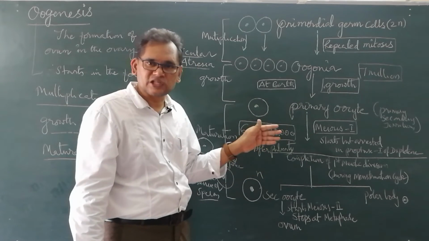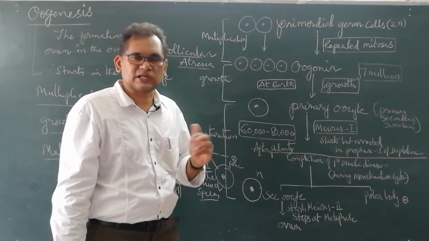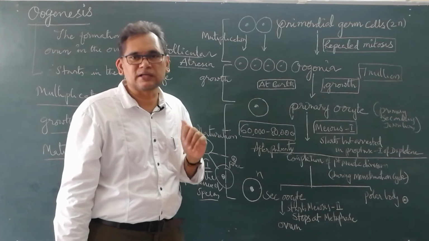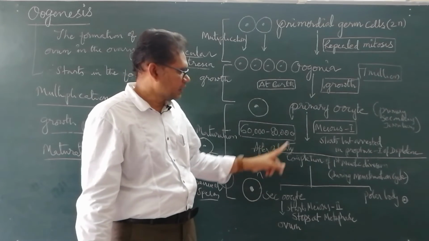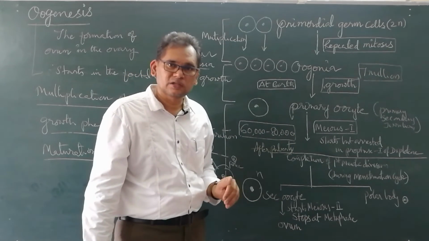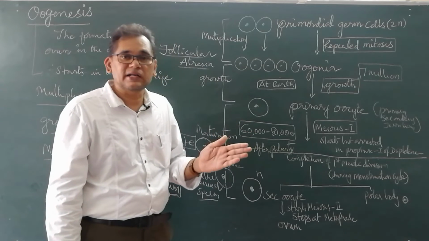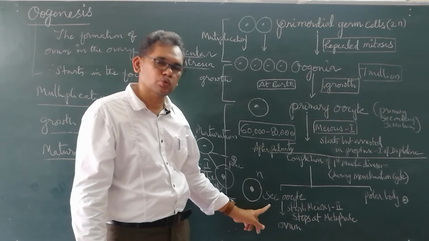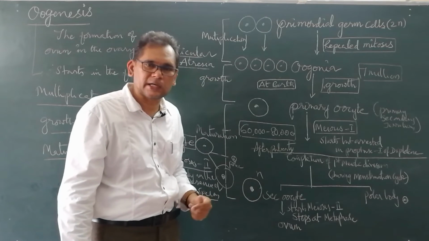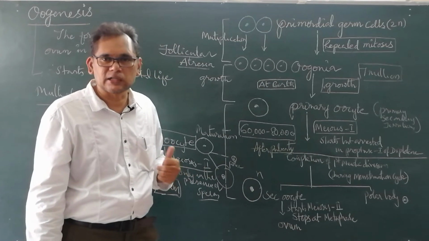The primary oocyte is present in the primary follicle, secondary follicle, and early tertiary follicle. Then it divides to form the secondary oocyte. The tertiary follicle finally matures into the Graafian follicle, which consists of the secondary oocyte.